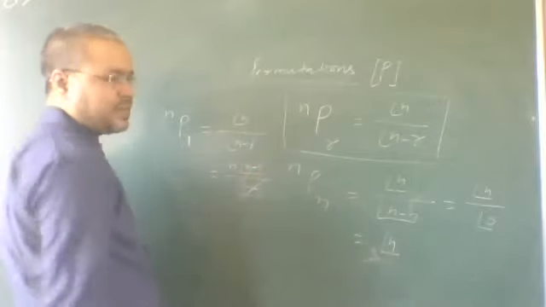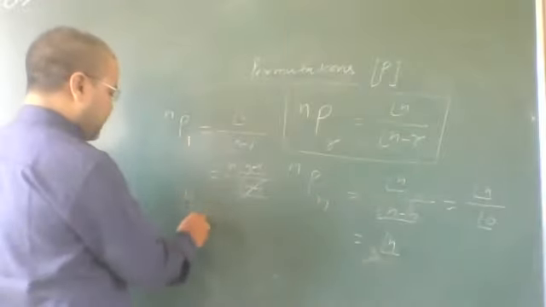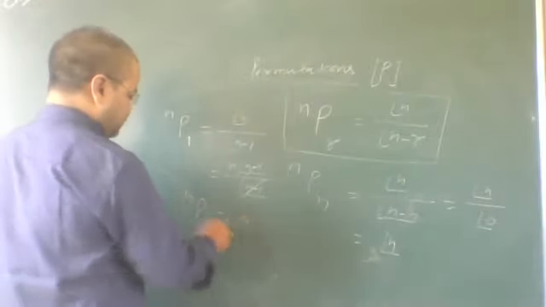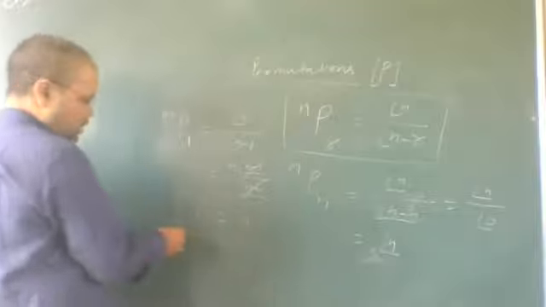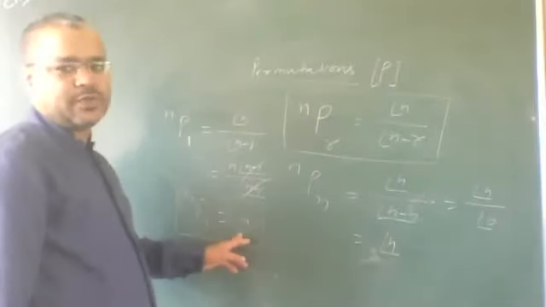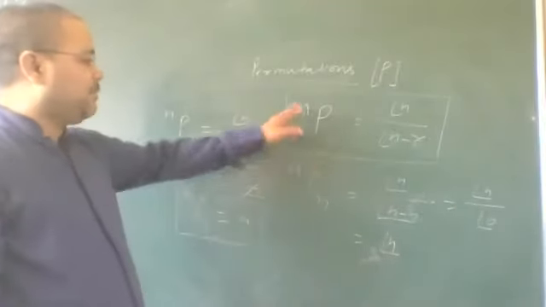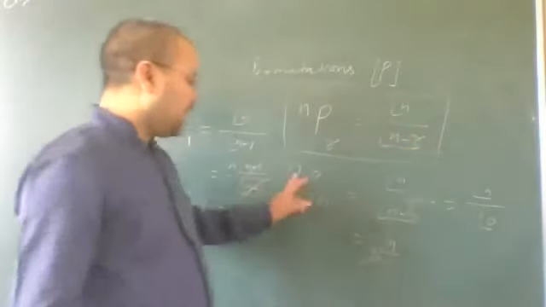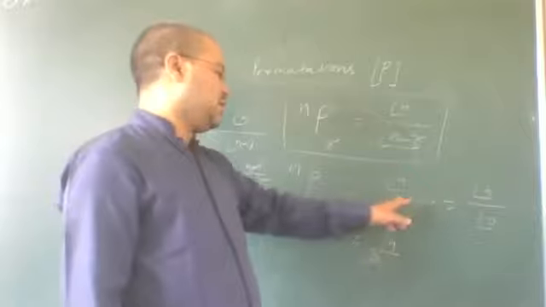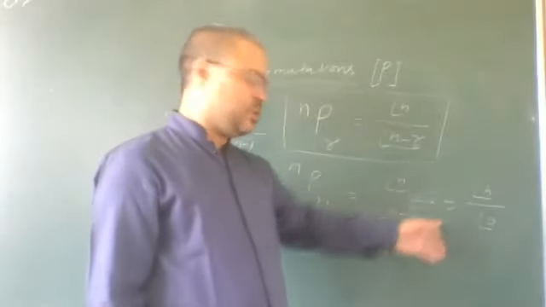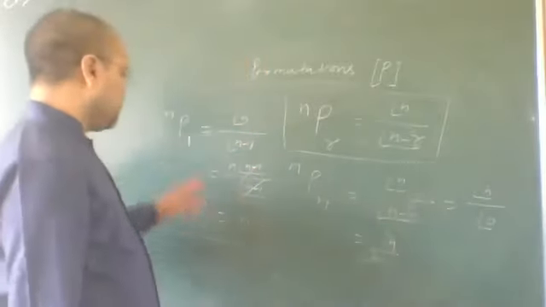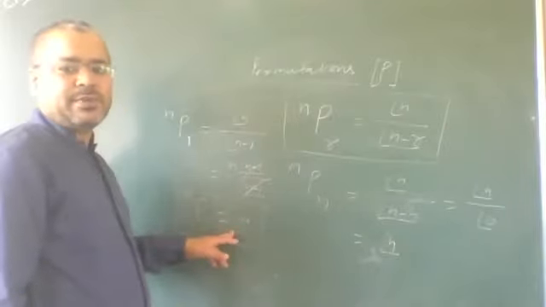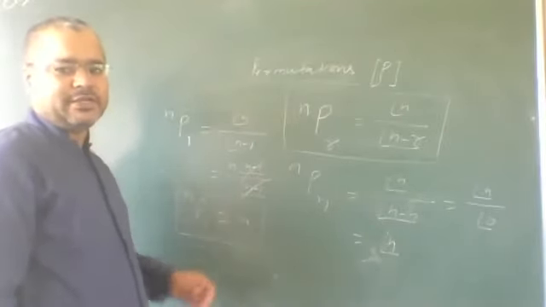The factorial n minus 1 cancels, and it means nP1 will be n. So nPr is equal to factorial n upon factorial n minus r, nPn is factorial n upon factorial n minus n, which is factorial n, and similarly nP1 is n. It will be better if you learn this in the beginning.